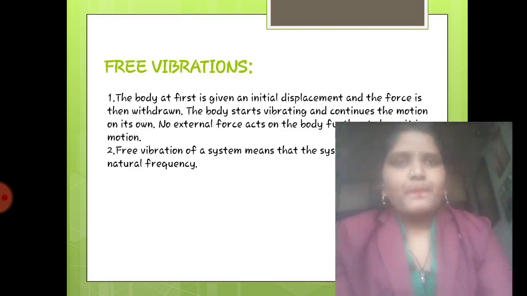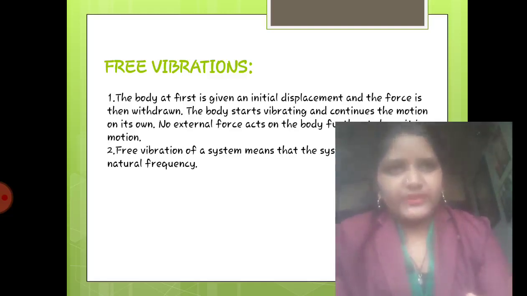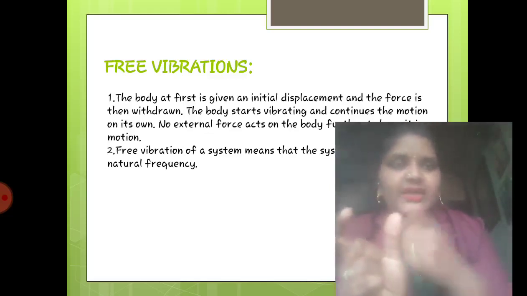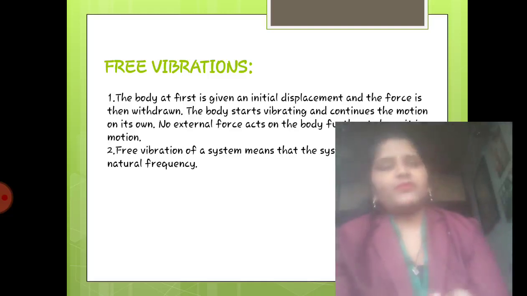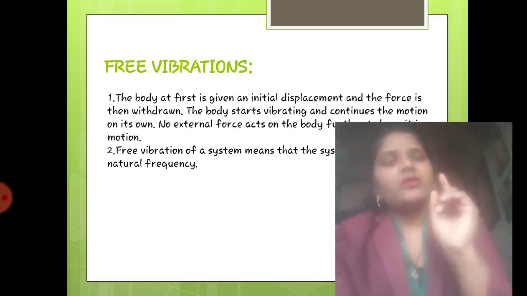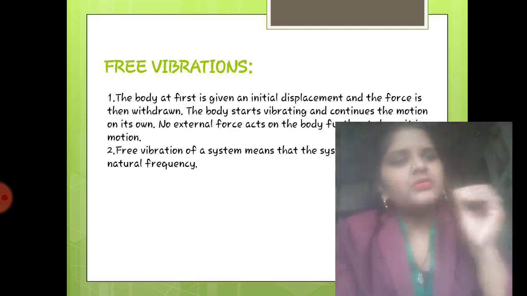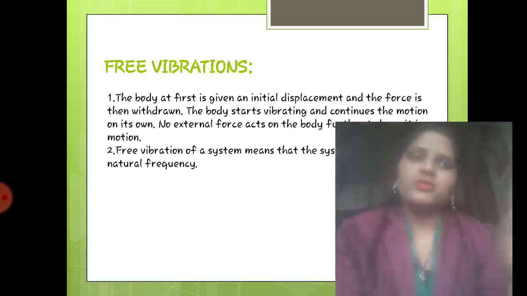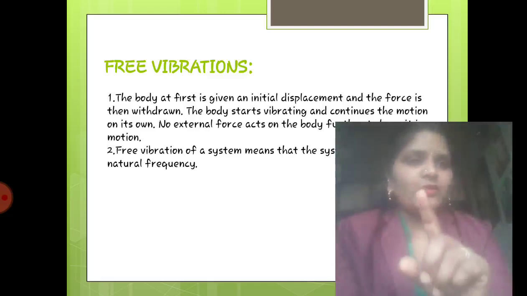So let's move towards our point, which is free vibrations. As the word says, vibrations attached to the word free. In this type of vibration, I give an external force only once and the object moves on its own. It doesn't require another external force to be applied on it.